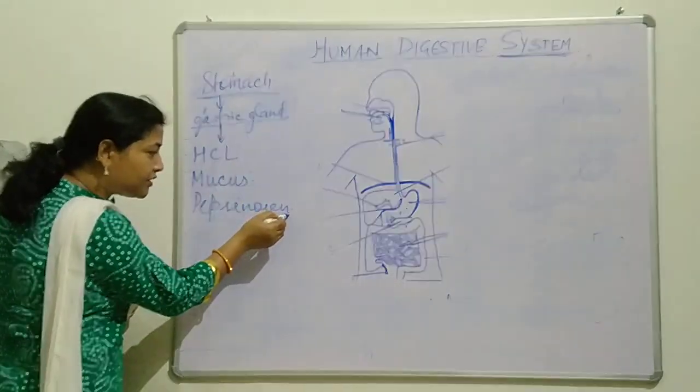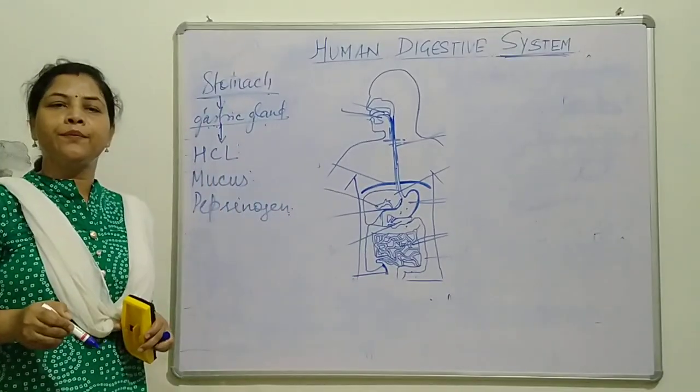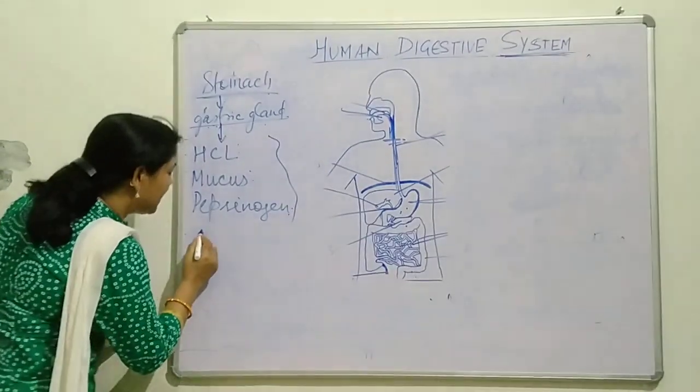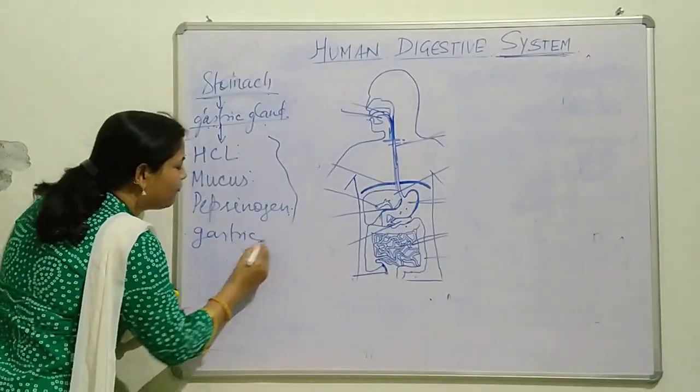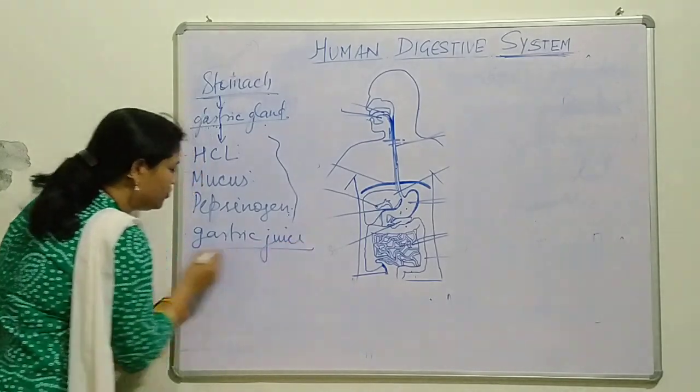These are secreted by the gastric gland, and this is all known as gastric juice.